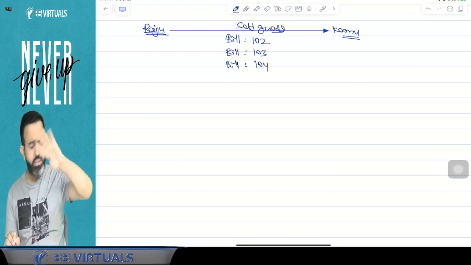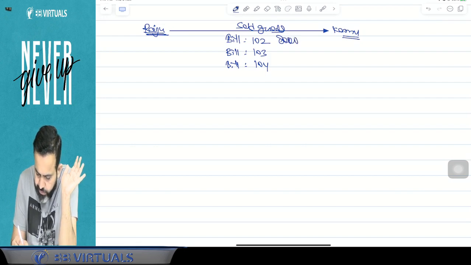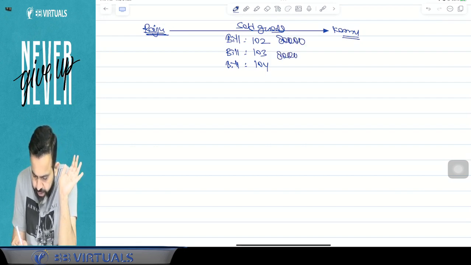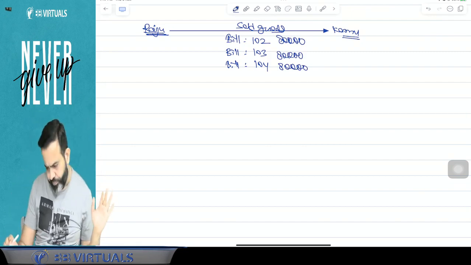So there are 3 different transactions. The value was 80,000 here, it was also 80,000 here, and here it was also 80,000. So 3 different bills, 3 different transactions.